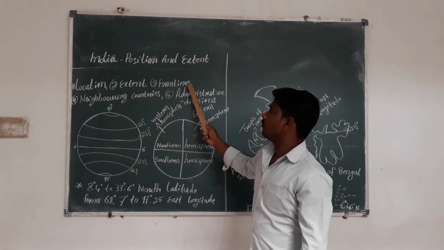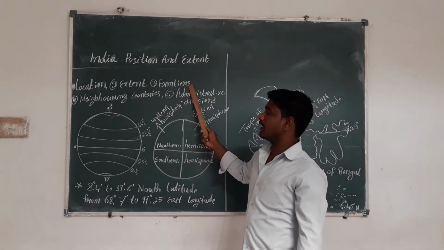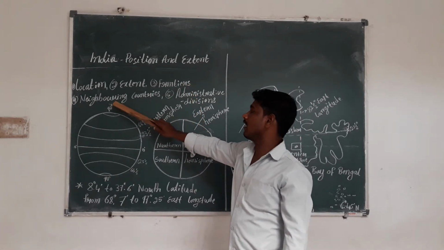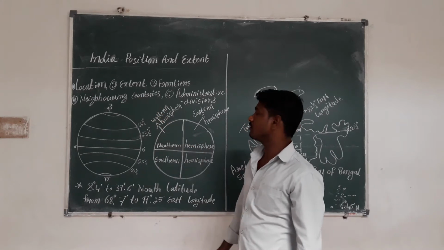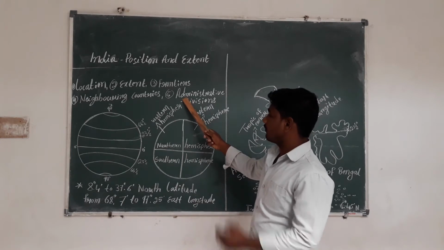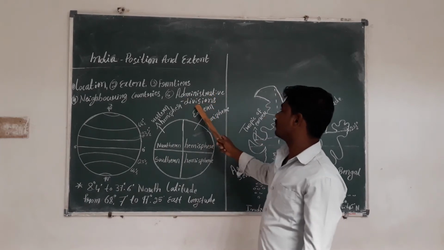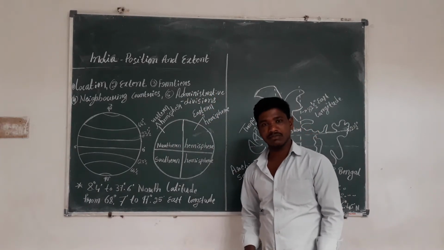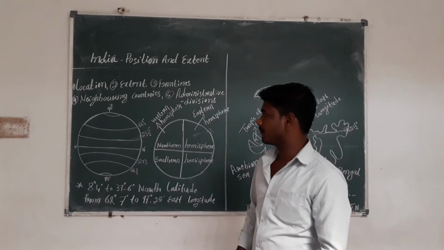Third, the frontiers of India. Fourth, the neighboring countries: which are the neighboring countries of India. And fifth, the administrative divisions: which are the administrative divisions of India.